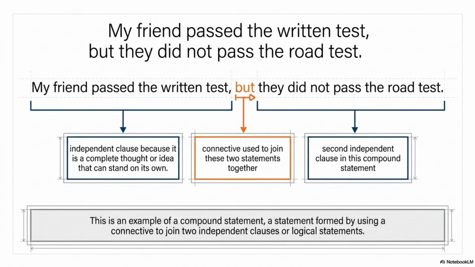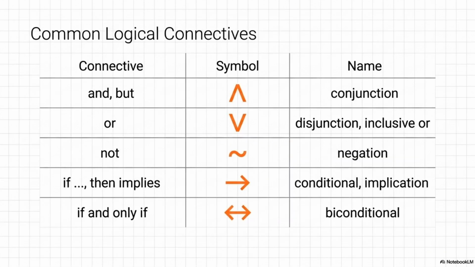Okay, so as the student here, let's look at that glue. Before we start building massive, complex logical arguments, we need to understand how these independent pieces actually stick together. We're looking at the connective tissue. Exactly. And in section 2.2, this connective tissue is defined as common logical connectives. So we take independent clauses, which, as a quick refresher, are simply statements that can stand entirely on their own as a complete thought. And we join them using very specific operations. These connectives are like logical circuit breakers. They determine if the current of truth gets to pass through to the end of the sentence. I really love that framing. They are absolutely circuit breakers.